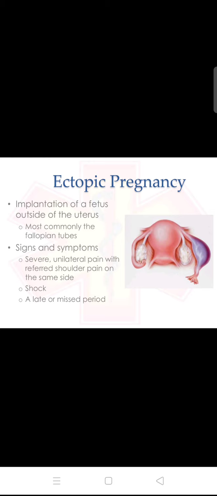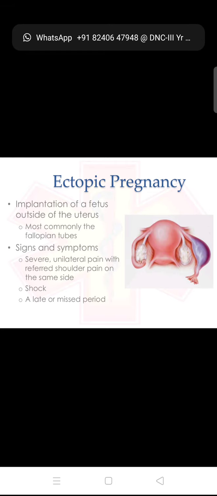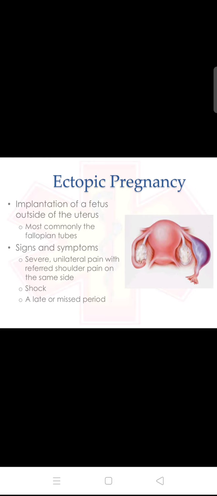Next is ectopic pregnancy. It is the implantation of the fetus outside of the uterus. Normally the fertilized egg travels through the fallopian tube to implant in the uterus, but in ectopic pregnancy, most commonly it is implanted in the fallopian tube.